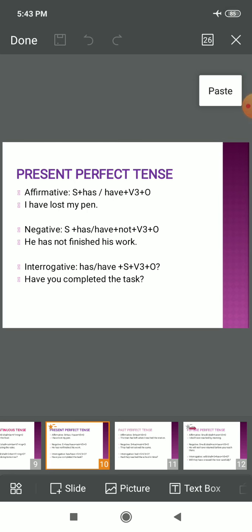And then the ultimate rule of present perfect, that is interrogative. As you must have learnt by now, the helping verb comes in the beginning in the interrogative type. Has or have will come in the beginning, plus subject, plus the third form of verb, plus object, and a question mark at the end. Have you completed the task? Question mark. Have you completed? Completed, third form of verb, right? I hope that's clear.